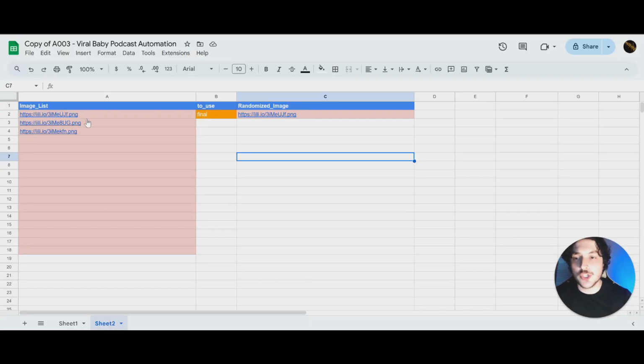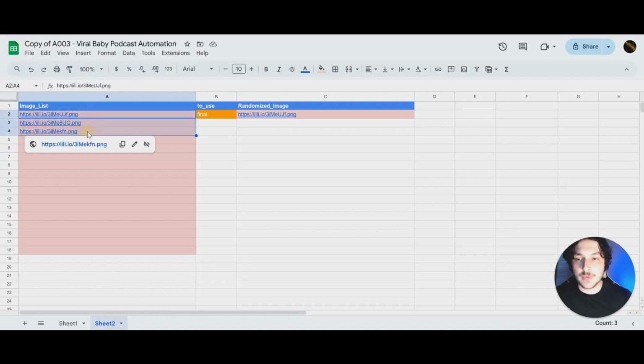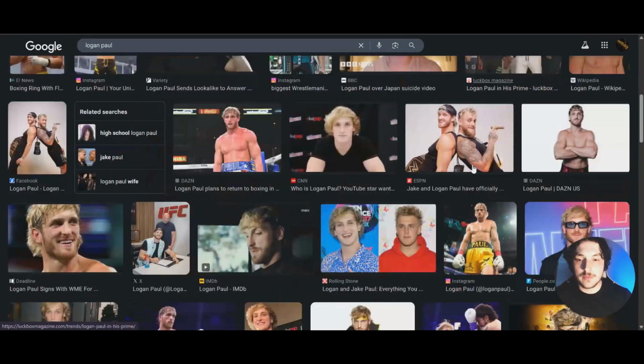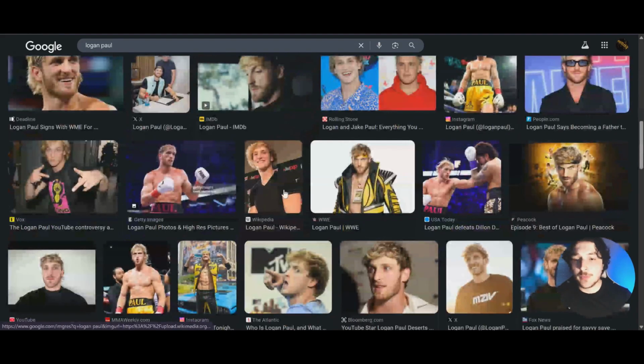And I'm going to show you right now because it's super easy. So what you want to do is come back over to that Google Sheet and just select these 3 rows, delete them for now. And to get your images, all you need to do is go to Google and look up whoever you want to create these videos of and just pick 3 images of that person. I think I picked this one, and one more. But you could pick however many you want or however little you want. You could pick 1, you could pick 15 if you want.